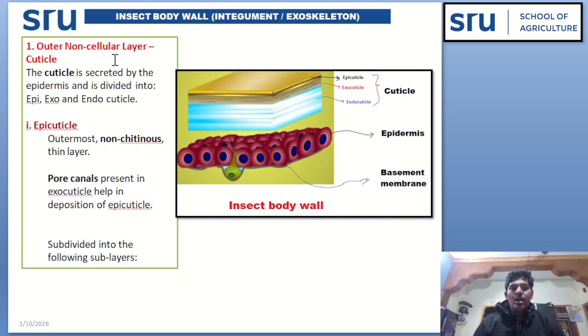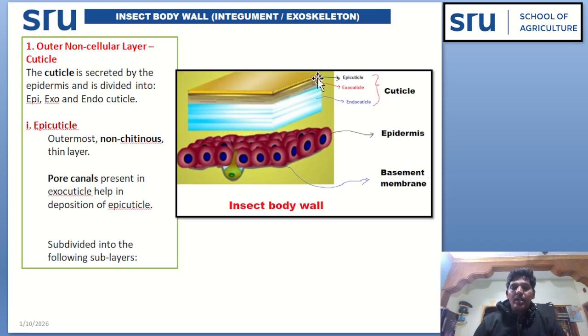See here, outer non-cellular cuticle. So epicuticle, exocuticle and endocuticle combinedly form the cuticle. This cuticle is secreted by the epidermis and it is divided into epicuticle, exocuticle and endocuticle.